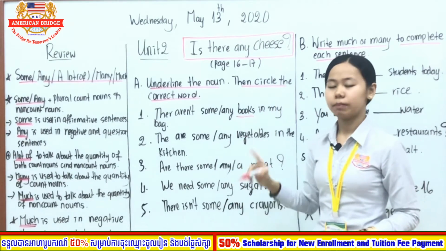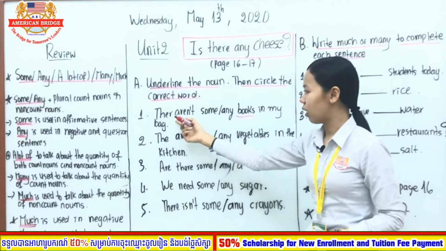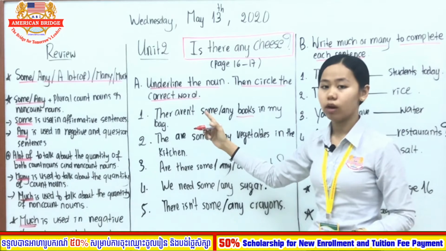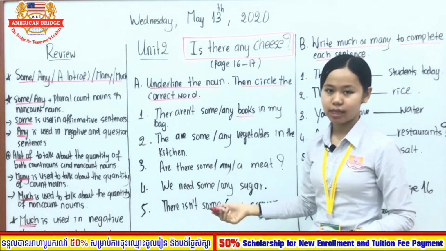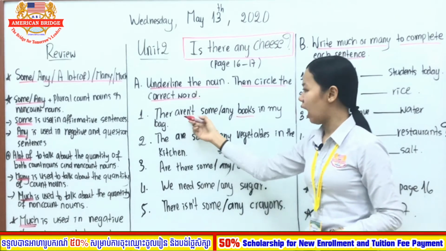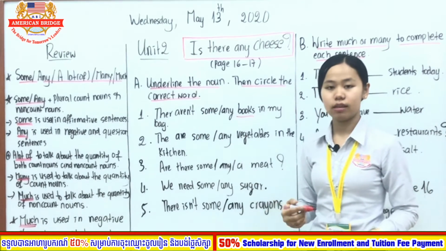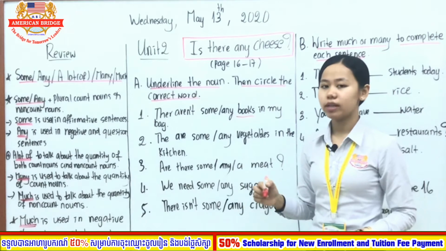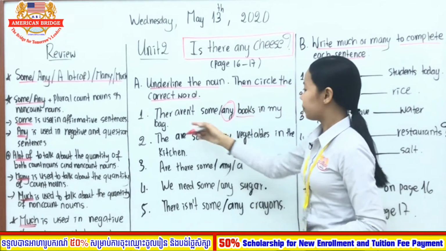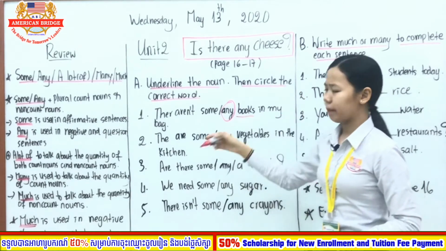You can use both. But what you need to know is whether this one is in the negative, question or positive sentences. It is in the negative sentence because of "aren't", they are not. So you need to use any. There aren't any books in my bag.